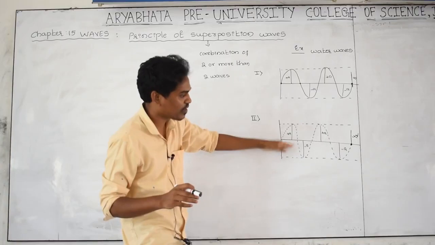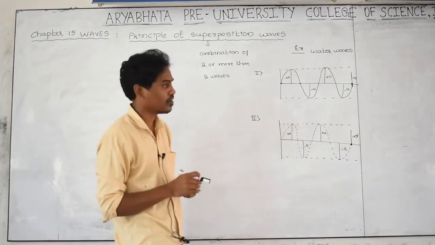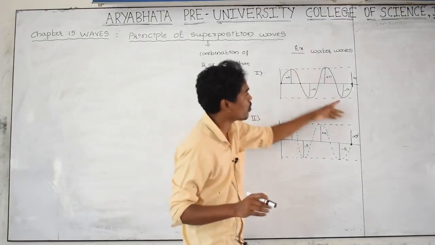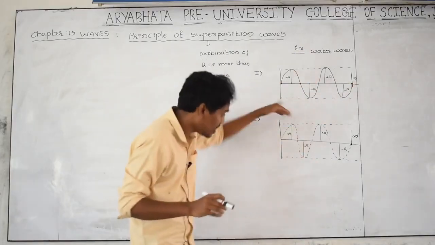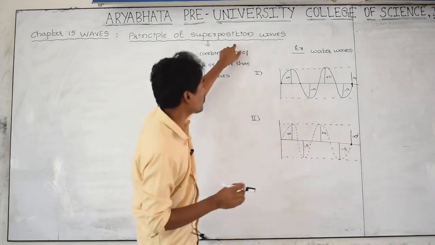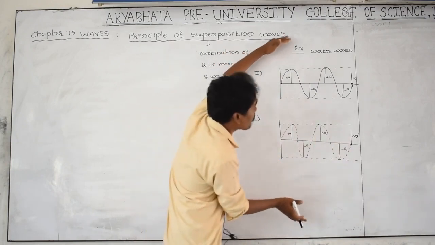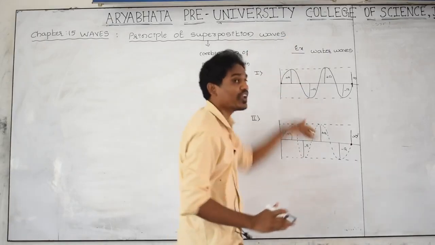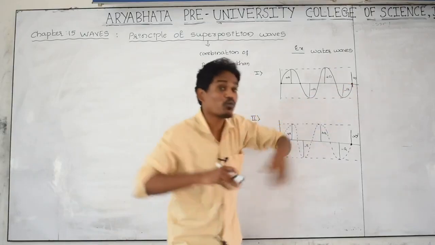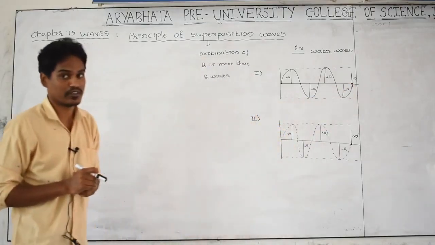This is also individual. This is another separate wave. Individually, if only the first wave acts, it produces a displacement y1, and only the second wave produces a displacement y2. But superposition means that these two waves combine, move in the forward direction and hit this point. Then what will be the resultant displacement?